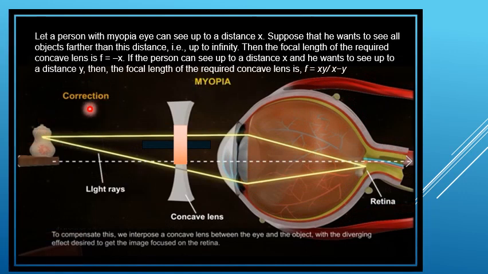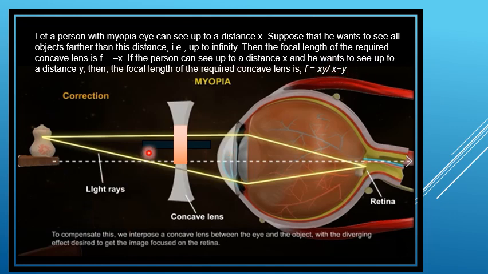Correction for myopic eye. Let a person with a myopic eye see up to a distance x. Suppose that he wants to see all objects farther than this distance, that is, up to infinity. Then the focal length of the required concave lens is f equal to minus x. If the person can see up to a distance x and he wants to see up to a distance y, then the focal length of the required concave lens is f equal to xy divided by x minus y.